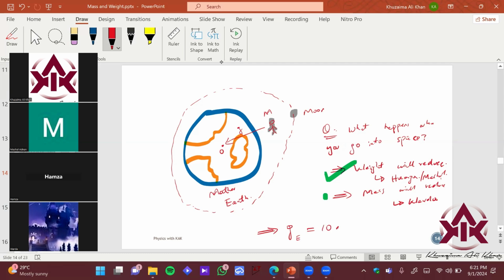10 meter per second square. ठीक है? But उसको round off कर देते हैं. Exactly, to be precise, it is 9.8 meter per second square. ठीक है? So what will happen over here? The gravity at this particular point of Mashal, ठीक है? So gravity of Mashal at this particular point will be pretty small than gravity of Earth, which is actually 10 meter per second square, right?